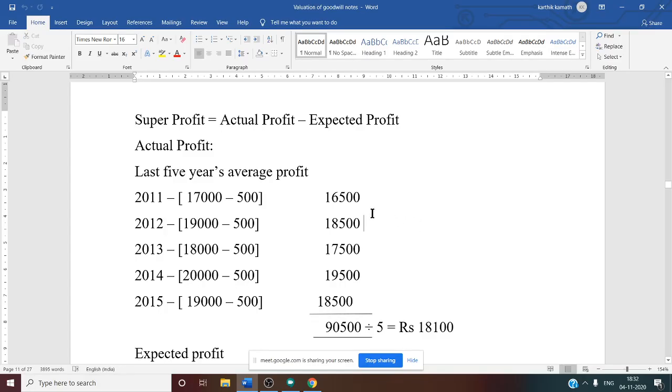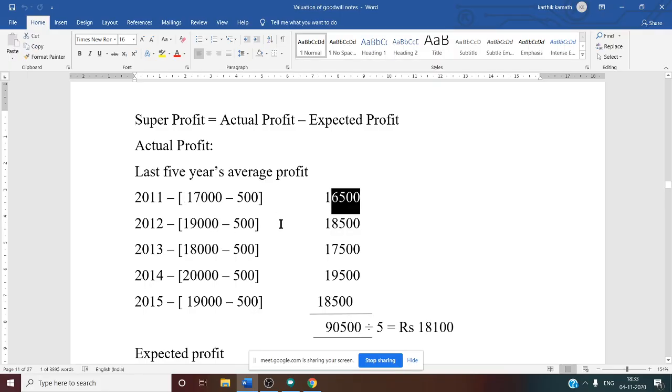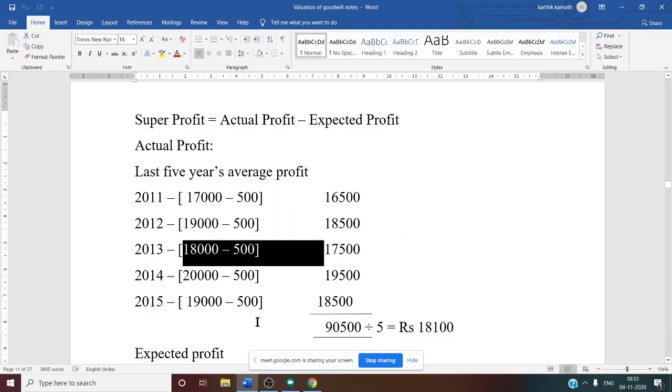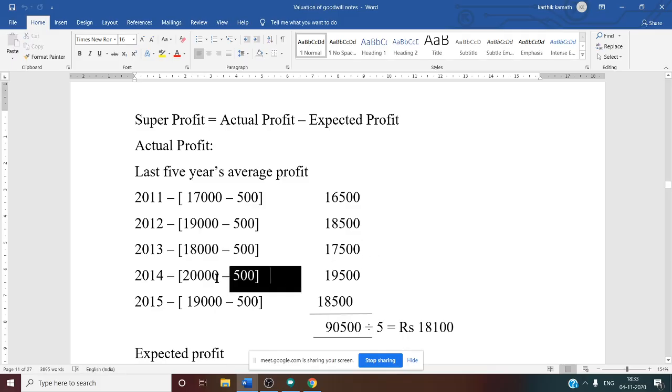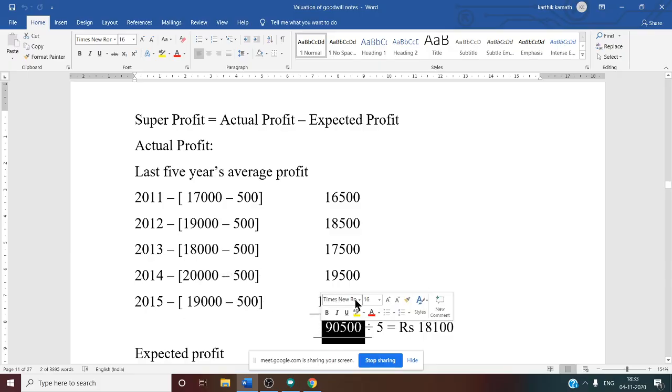That is why, if you see now, 2011 profit changes. 17,000 minus 500, 16,500. Similarly, 2012, 19,000 minus 500, 18,500. 2013, 18,000 minus 500, 17,500. 2014, 20,000 minus 500, 19,500. 2015, 19,000 minus 500, 18,500. Okay. So after this, you got the total profit of 5 years.